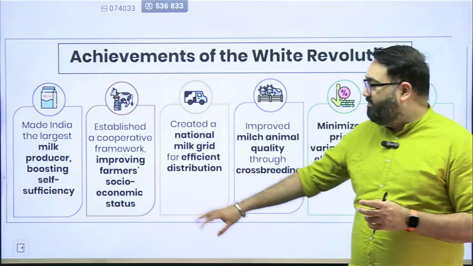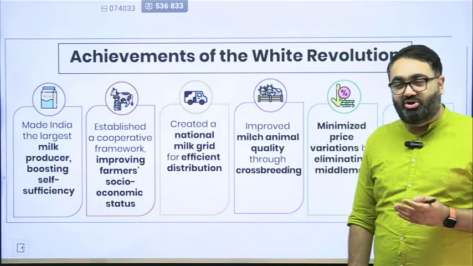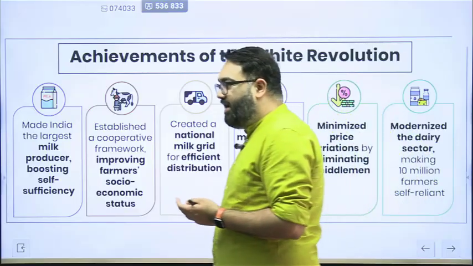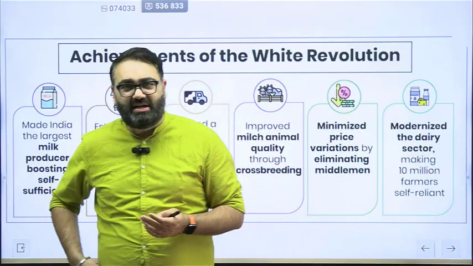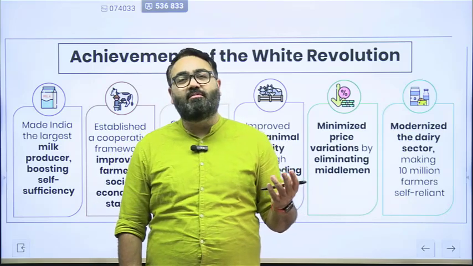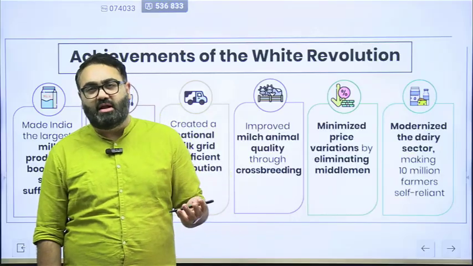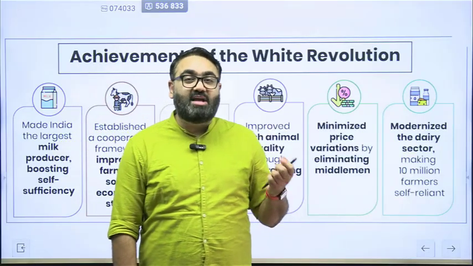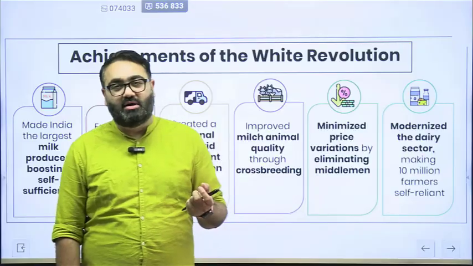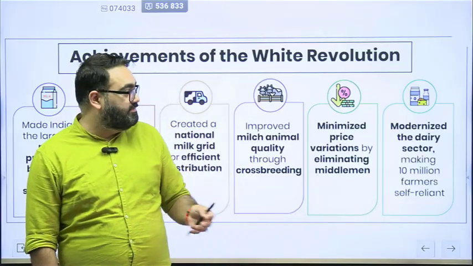We also have a national milk grid now for much better distribution of milk. In fact, on this basis, a lot of state governments have launched their own milk cooperatives to bring the farmers together. For example, in Karnataka, you have Nandini, where cooperatives have been formed to bring the farmers together who can earn more money with milk production and milk products.